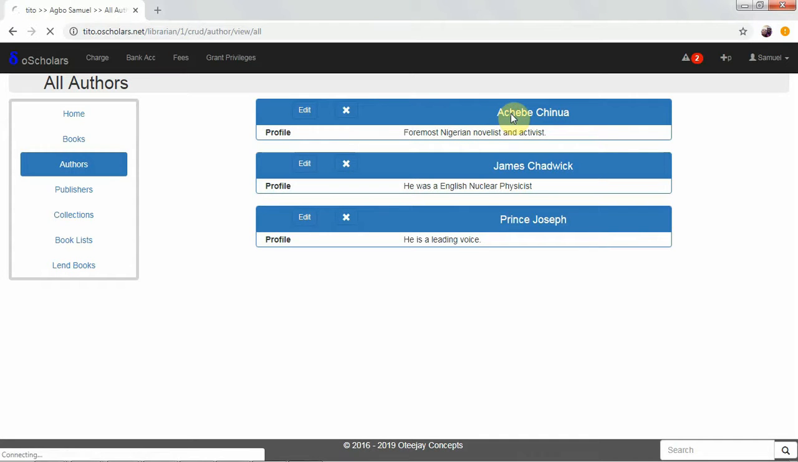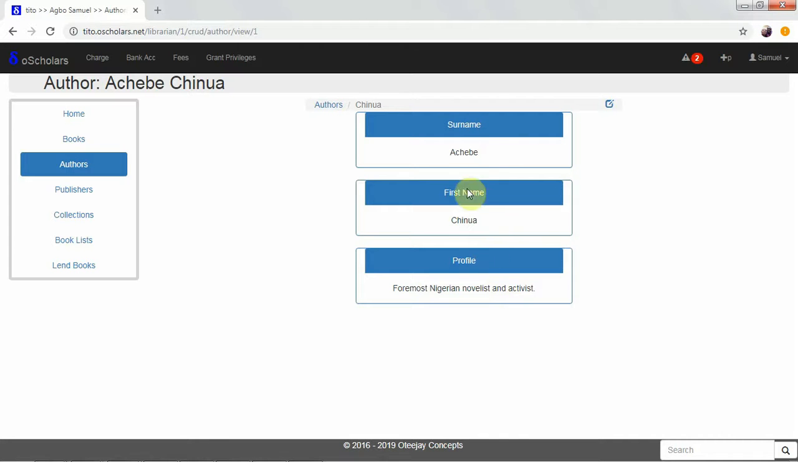Now we can click on this like this, and if we click on it we'll have access to the record of the person. This particular author, his surname is Achebe, the first name Chinua, and the profile is a famous Nigerian novelist and activist.